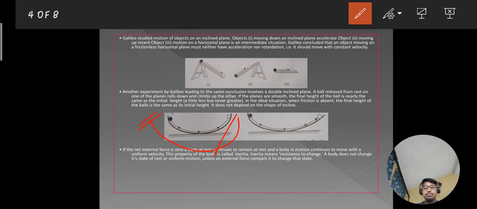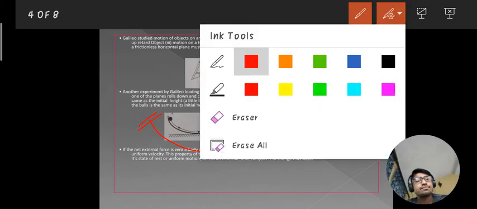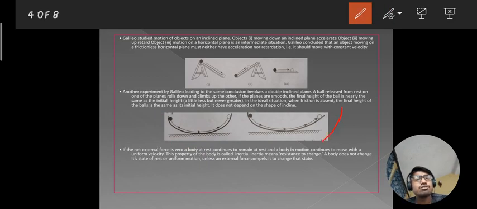Now in the second situation, he again took a double inclined plane, but here the slope is slightly decreased. Now the ball will still reach the same height if the slope is smooth, and it will travel a longer distance.